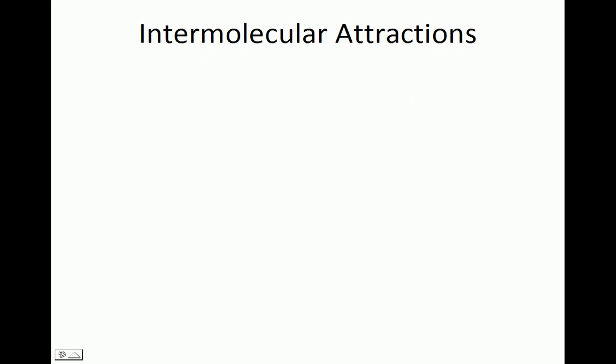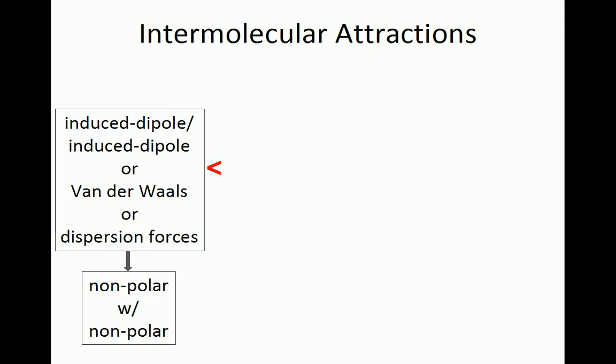Now we'll look at the different types of intermolecular attractions, discuss what types of molecules experience them, and discuss their relative strengths. The weakest type of intermolecular attraction is an induced dipole interaction. You may also hear this referred to as the van der Waals or dispersion forces. This is an interaction between two nonpolar molecules.